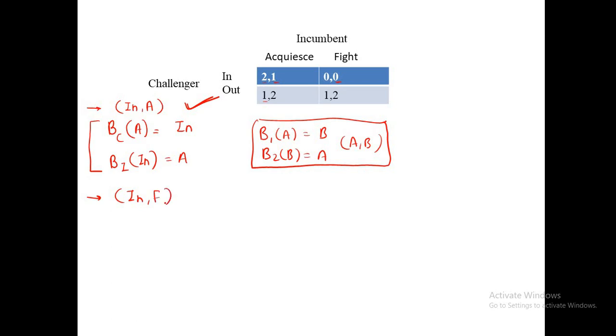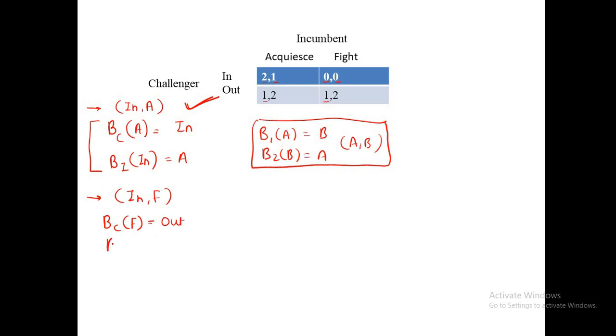Again we will calculate the best response function for the challenger when he is considering that the other player is doing fight. So tell me, if the incumbent is doing fight, which action is best for the challenger? If he chooses in, he will get 0. If he chooses out, he will get 1. So out here is the best.